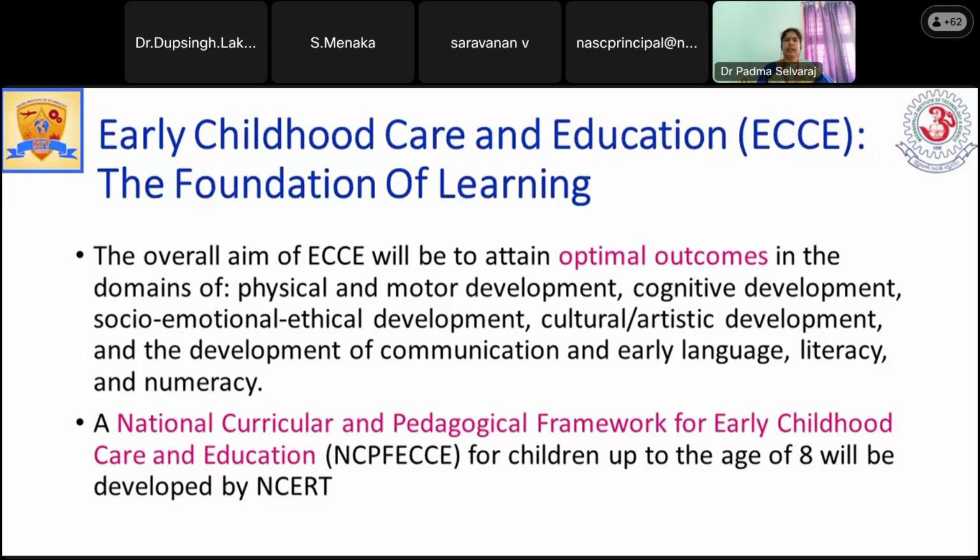And one more thing, the speciality of this NEP with respect to school education is that they are very keen about the teaching of the contents, either literacy or numeracy, being in the local language, otherwise the regional language. Because we know very well, in our home, we speak to the children in our mother tongue.